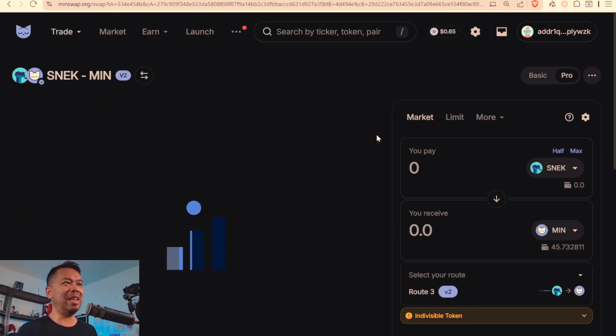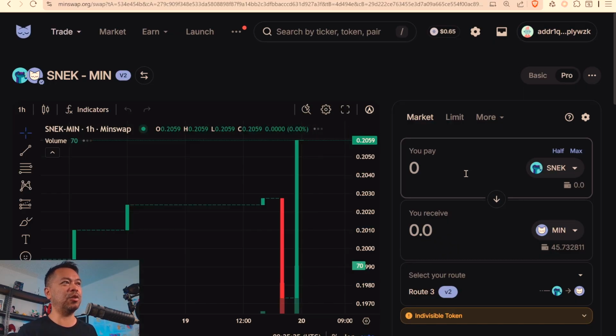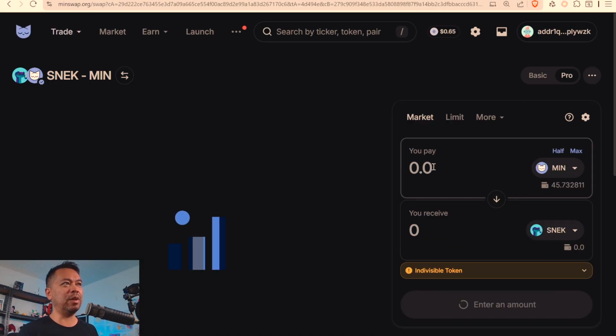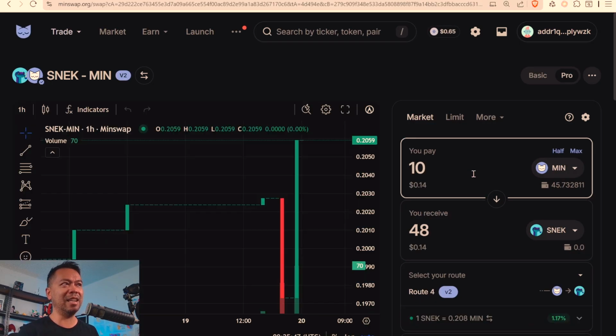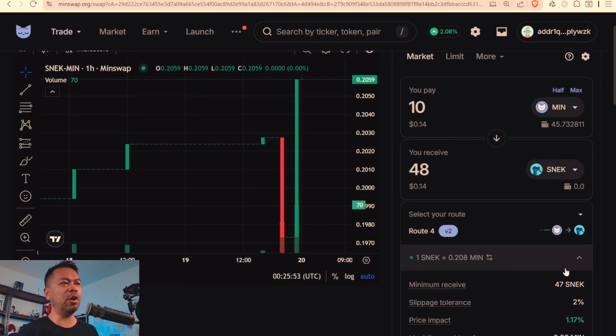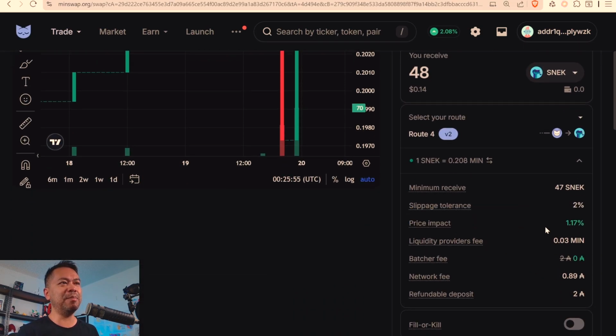Now I do have some Min in my wallet, so I can do this trade, but I'll start it with Min, swapping for SNEC. So here I've got 45 Min in my wallet, so I'm just going to trade 10 Min for SNEC. And you can see here, I'll open up the details, price impact 1.17%. That's really low. So the price that I get may just vary by 1.17%. So that's not too bad.